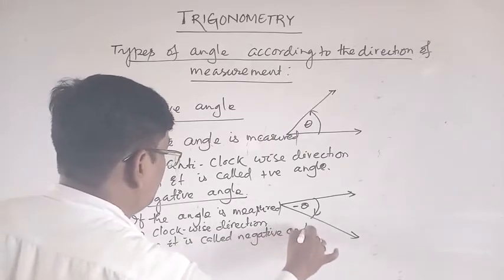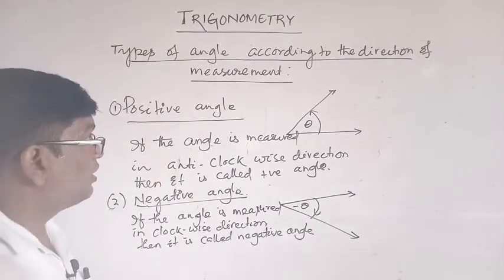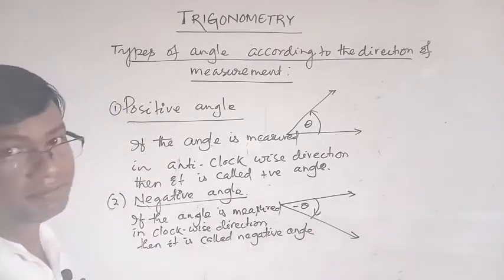So these are the types of angle according to the direction of the measurement.